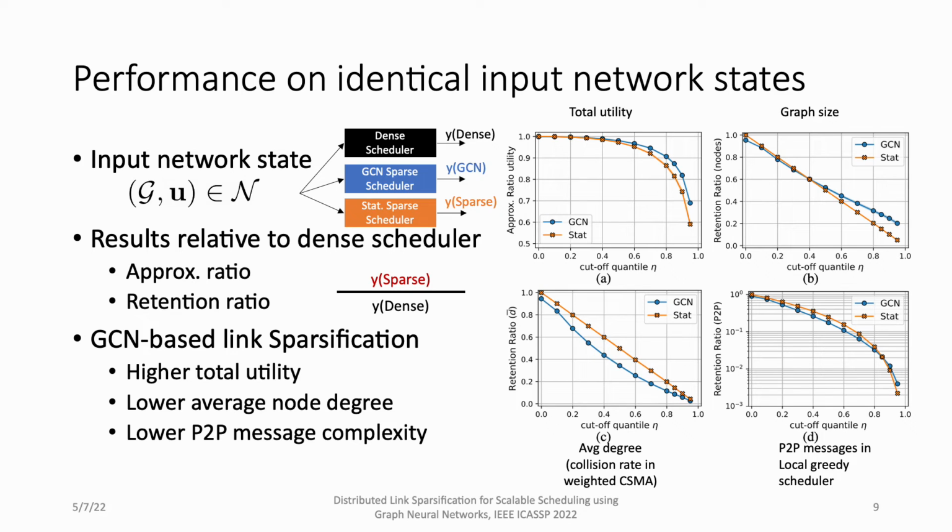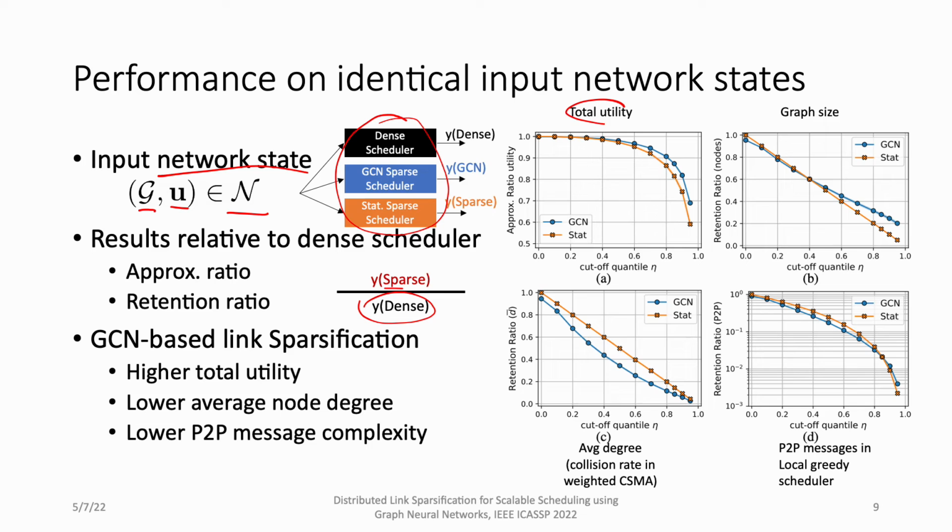Now let's look at the performance of our approach. In the first experiment, we draw network states that include the graph and the utility vector from a desired distribution. We put this network state into three different schedulers: a dense scheduler and two different sparse schedulers. What we present is the relative performance of the sparse scheduler to the dense scheduler, basically the sparse scheduler normalized by the dense scheduler.